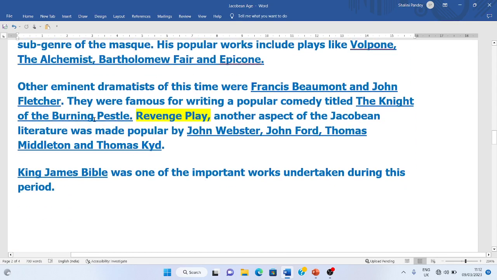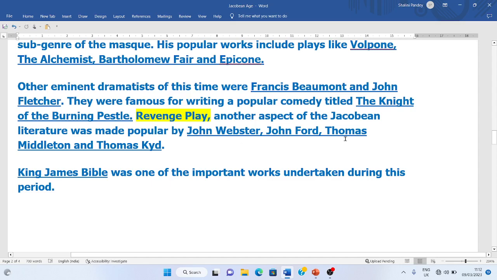Now, other eminent dramatists of this time were Francis Beaumont and John Fletcher. They were famous for writing popular comedies such as The Knight of the Burning Pestle. Then the revenge tragedy was very popular in this age.